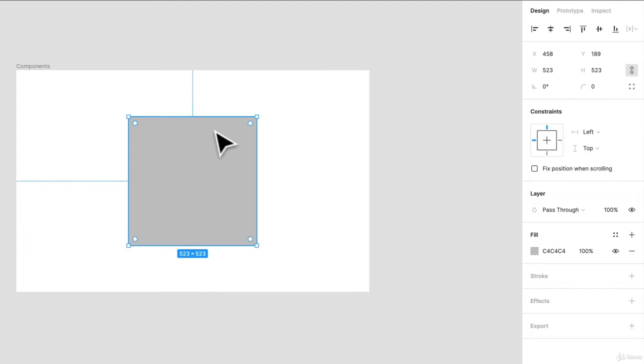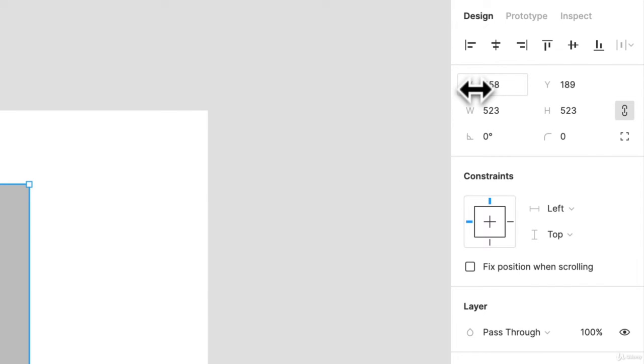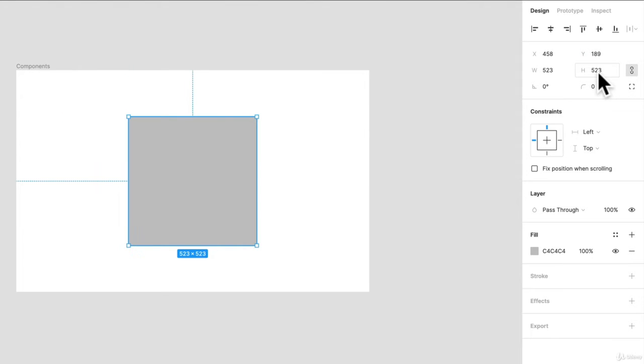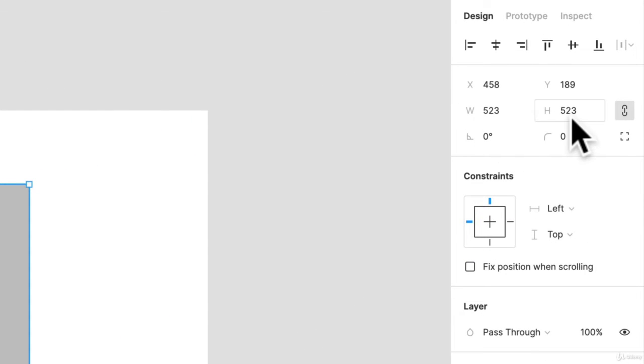Okay. Next, we have these different values. We have a bunch here. We have your X and Y values, and we have your width and your height. So these are your positional values. If I select something like 200, it's going to move 200 to the left. Your X is your horizontal axis and your Y is your vertical. 0 is going to set me to the top. So let's go back.